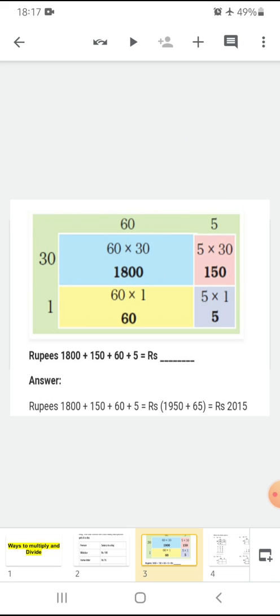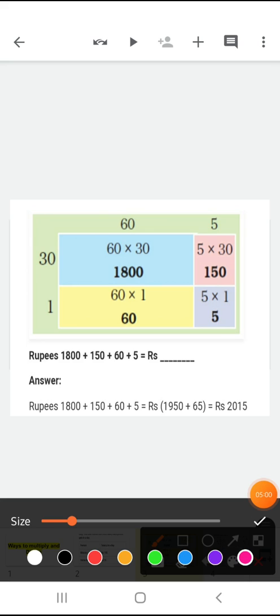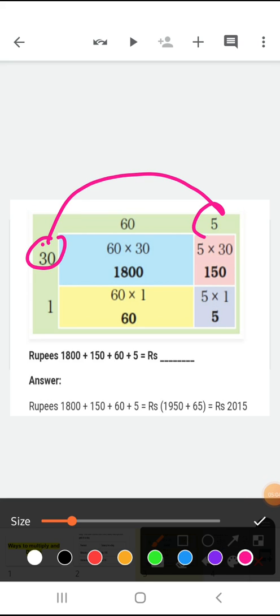Now after this, it is 30 multiplied by 5. Now we will multiply 30 by 5. This will be 150. Now after this box and this box is complete. Now we'll take the 1 here.